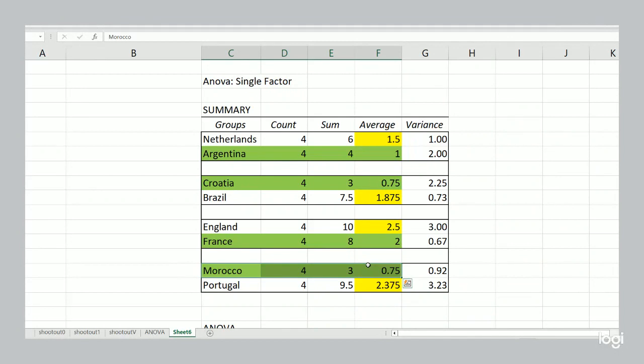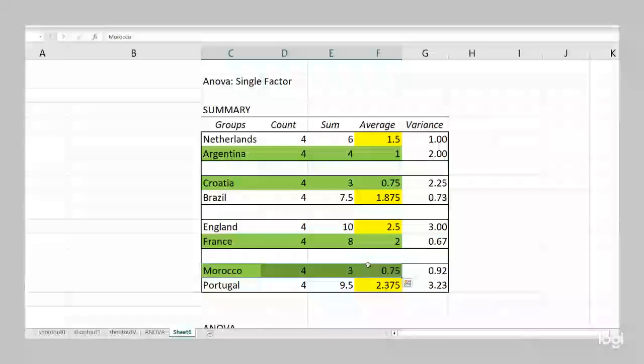So maybe that means that a lower average goal differential going into the quarterfinals is an excellent indicator of winning. And of course that makes no sense, because a team that plays better should have a higher average goal differential than a team that plays worse.